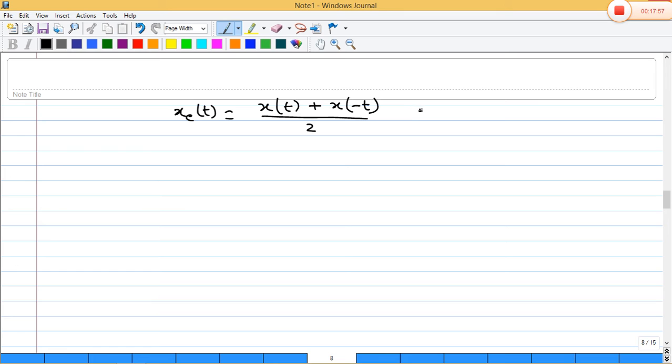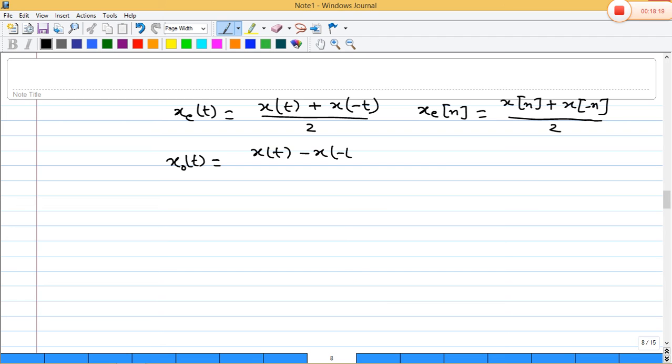In discrete time also we can find the even part of the signal. How? x(n) plus x(-n), divided by 2.